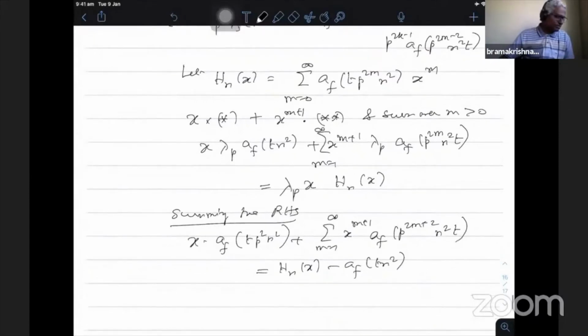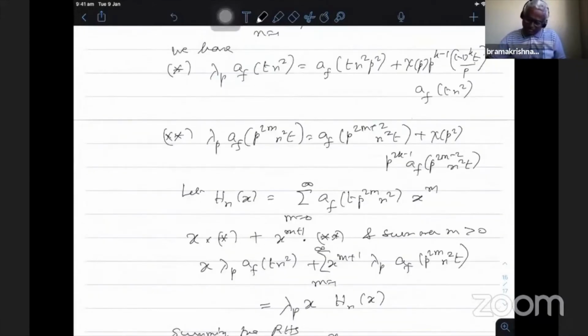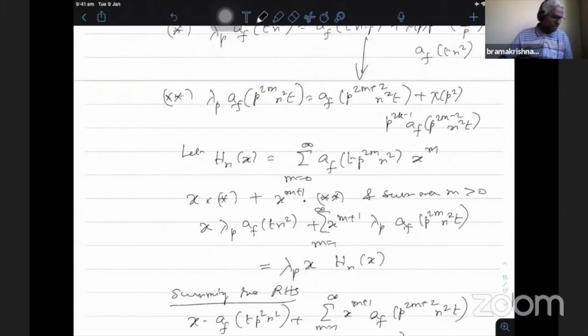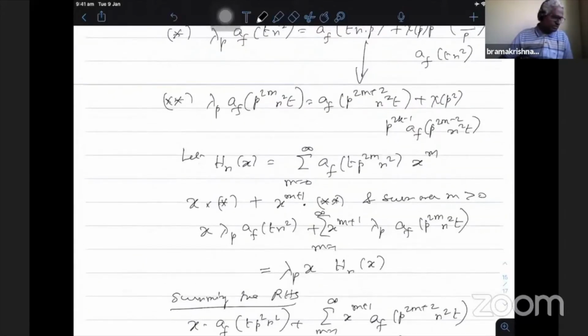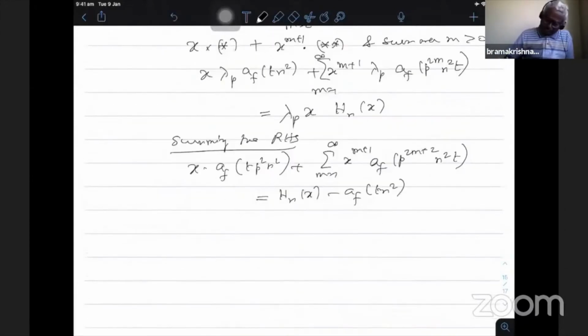What did I do? I'm not adding only the right hand side. Right hand side, first term only I have taken. So this and this I added. I have to add the second one also. When I add the second one, I am having chi(p²) p^(2k-1). The middle one I have as it is. a_f(t n²) is there, therefore I don't disturb that. So that x times will be there. So chi(p²) p^(2k-1).